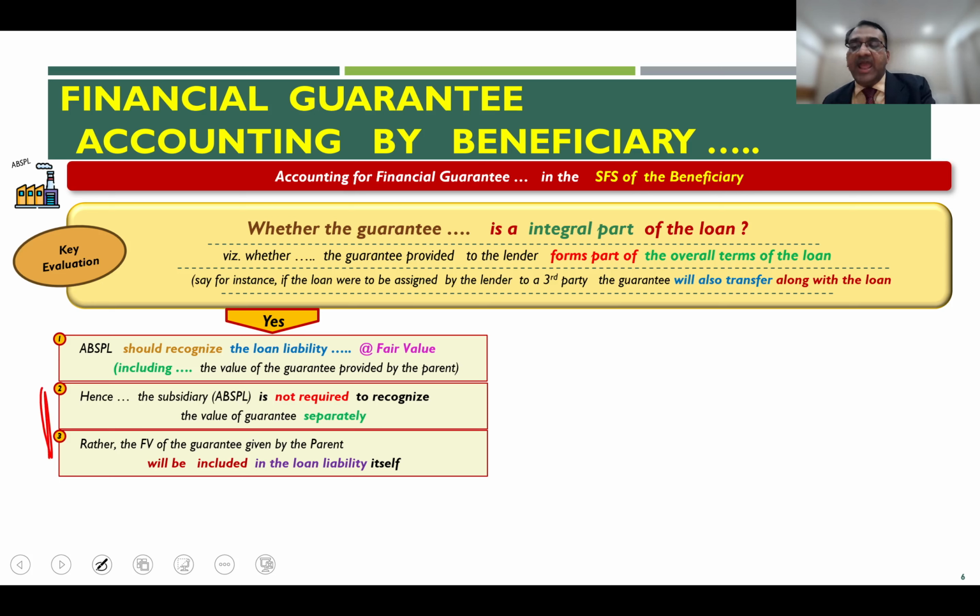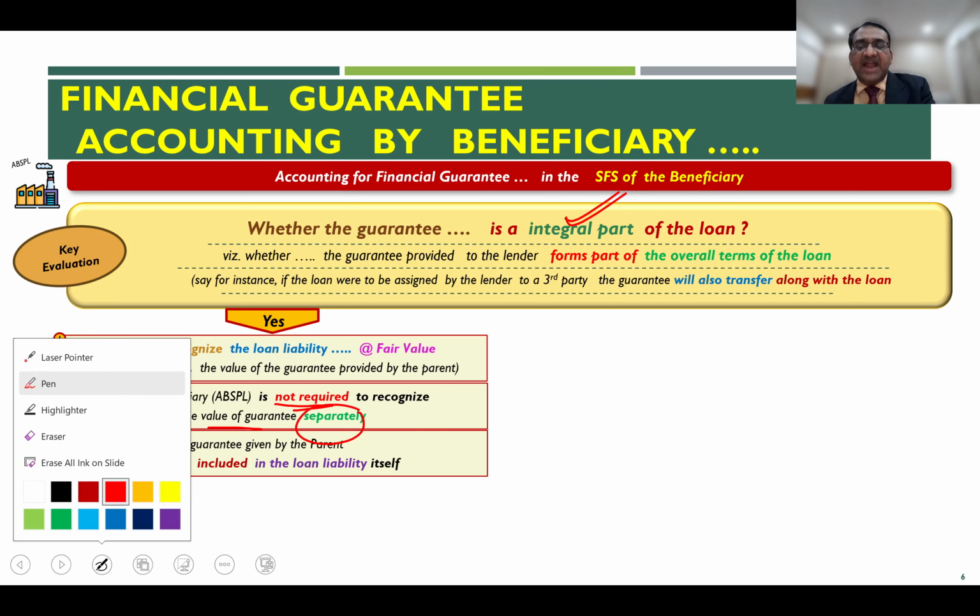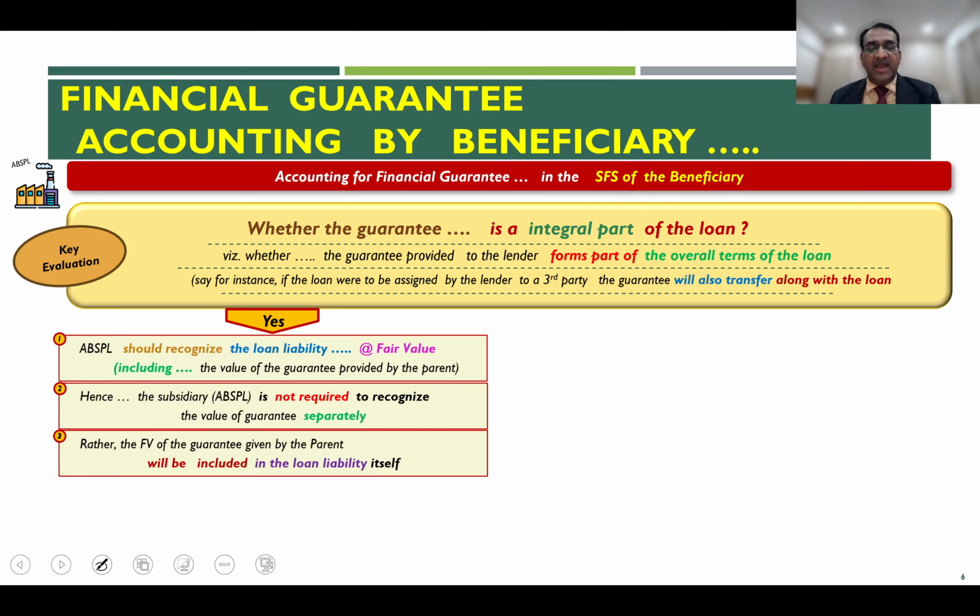And therefore, the subsidiary is not required to recognize it, because the guarantee is an integral part of the loan. The subsidiary is not going to recognize the value of the guarantee separately. Rather, that value of the guarantee will remain submerged in the fair value of the liability which they are recording. How, we will see just now in the journal entry.